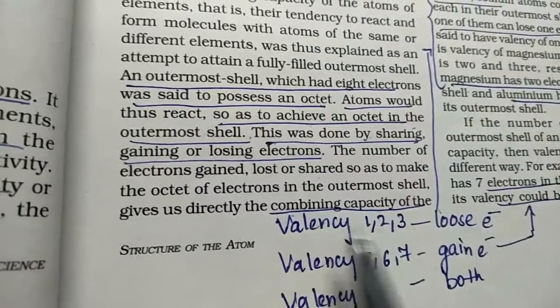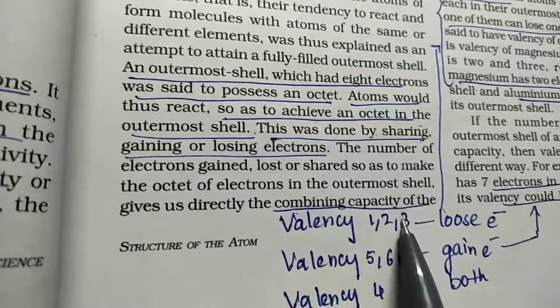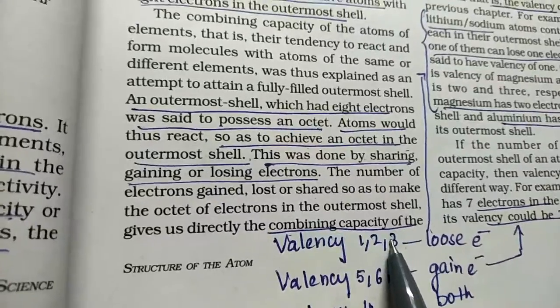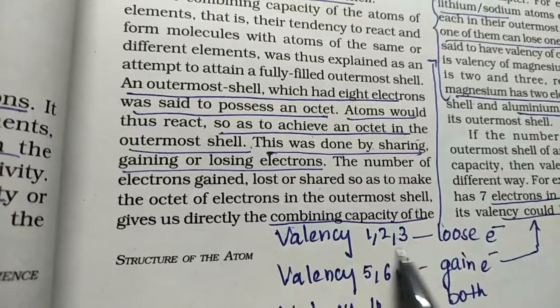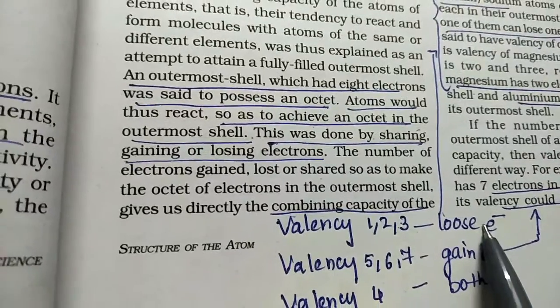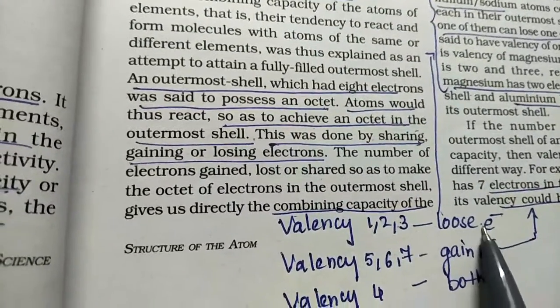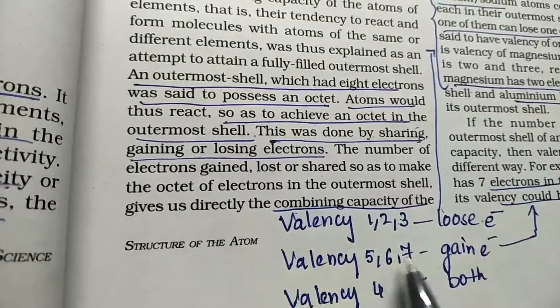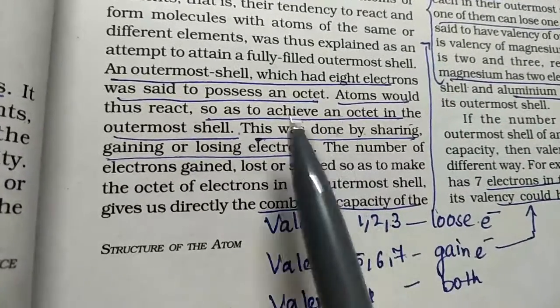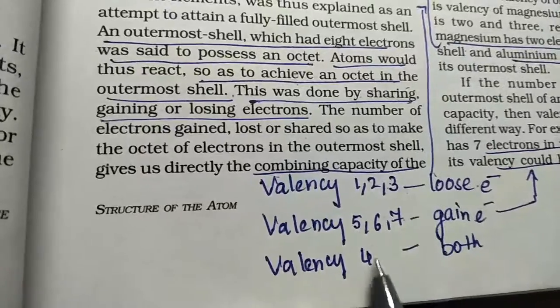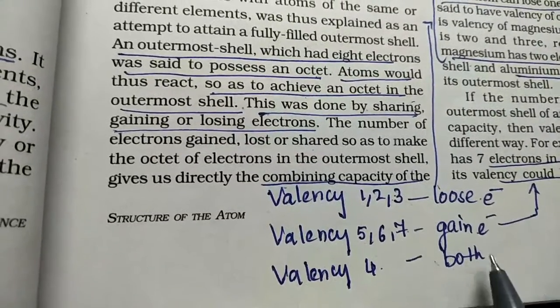If the outermost orbit has 1, 2 or 3 electrons, they lose the electrons and get the octet. If it has 5, 6 or 7, they gain the electrons and achieve the octet. If it has 4, it can both gain and lose.